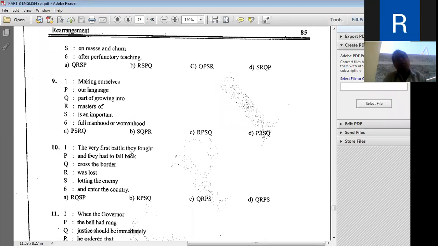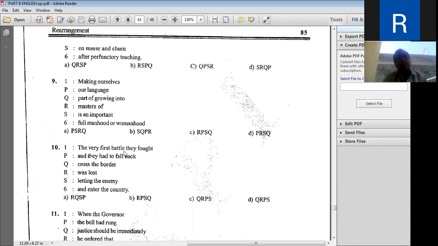When the very first battle they fought was lost, and they had to fall back, letting the enemy, दुश्मनों को, cross the border, अपनी border को cross, वो हारने के बाद वो तो border अपनी cross करके enter the country.